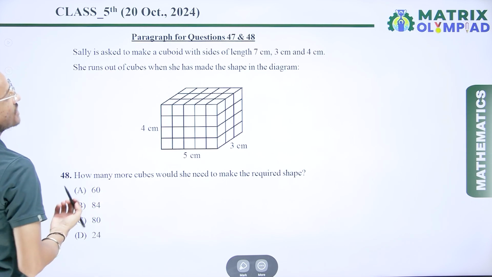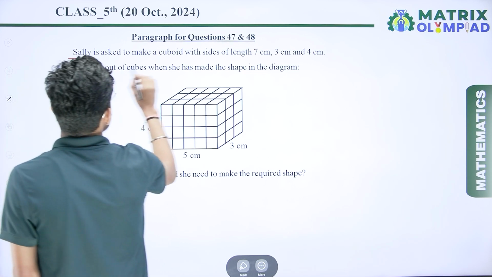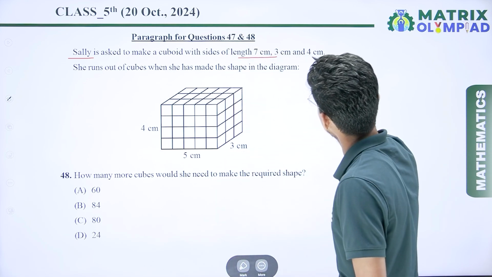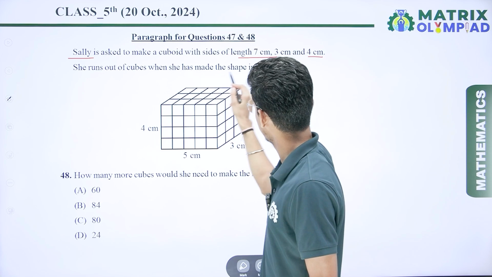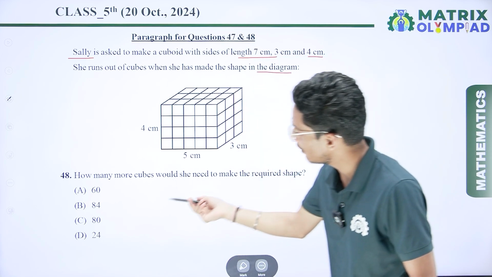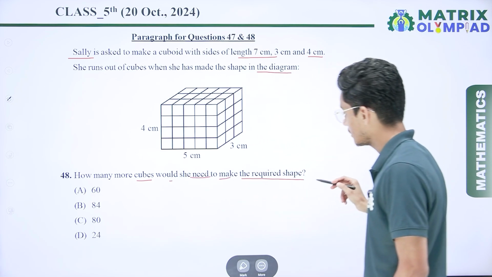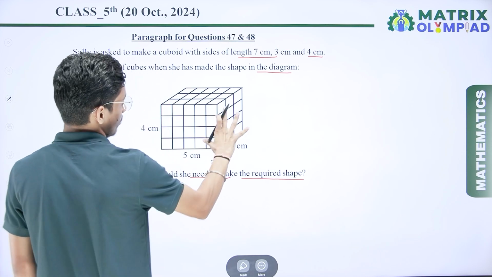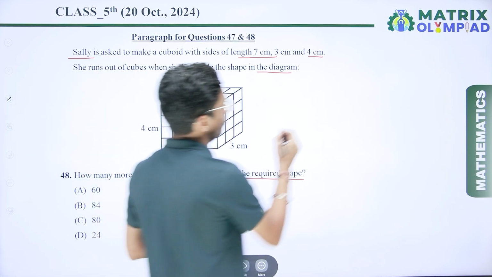So now if I talk about the next question, which is again based on the same paragraph. Sally is asked to make a cuboid with sides of length 7 cm, 3 cm and 4 cm. She ran out of cubes when she made the shape in the diagram. So here we have the question: how many more cubes would she need to make the required shape? So here we have to find the number of cubes that we require to complete this shape. So first we have to find the volume